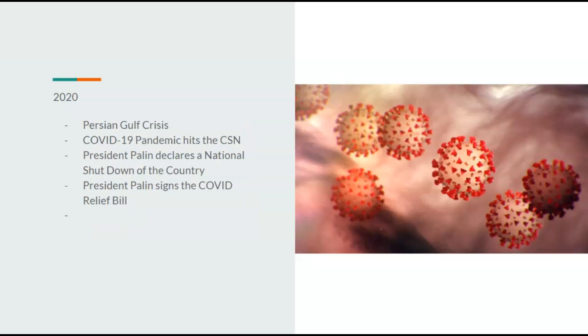In 2020, of course, we have this year currently, we have the Persian Gulf crisis and the COVID-19 pandemic. She would declare a national shutdown of the country, which makes her even more unpopular. And she would also give us a relief bill. That is everything that happened so far in 2020.